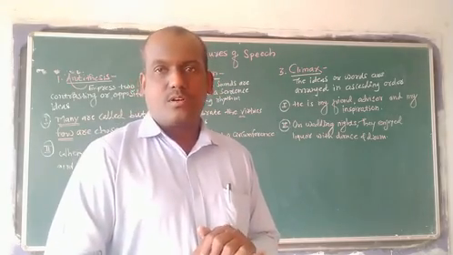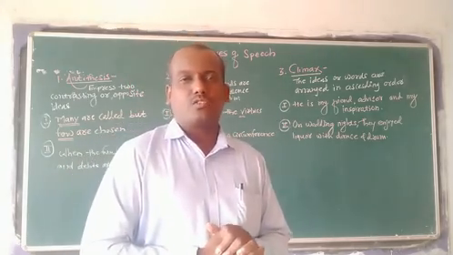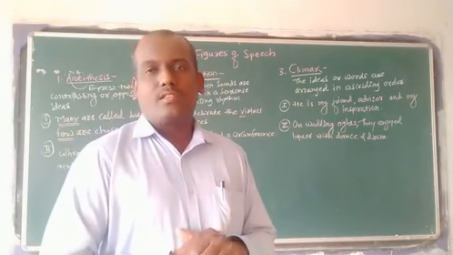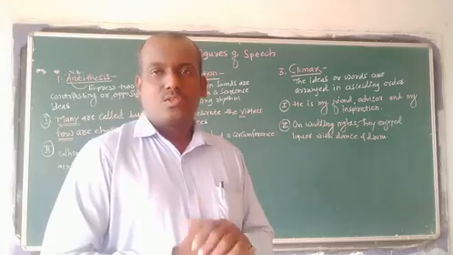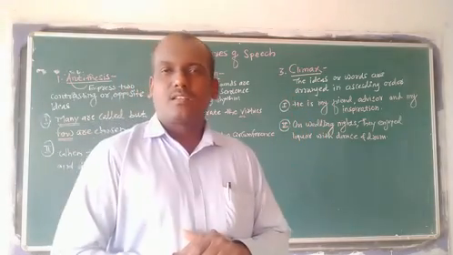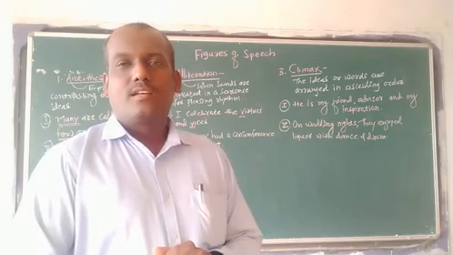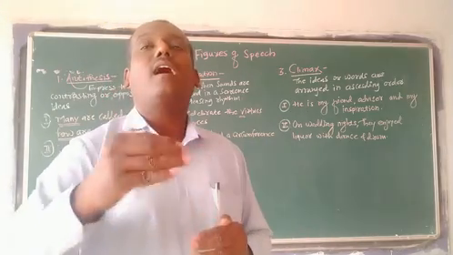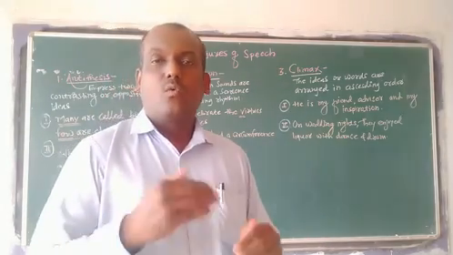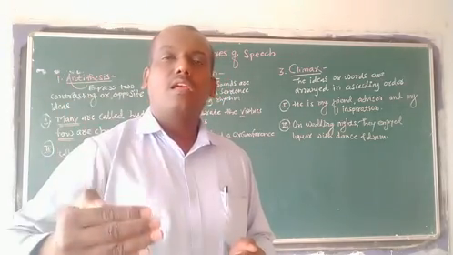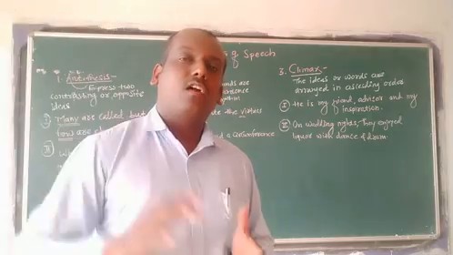My dear students, it's very simple. In figures of speech there is no difficulty, but we have to concentrate on the content. So, climax, it's easy, I said. The words and ideas are arranged in ascending order.